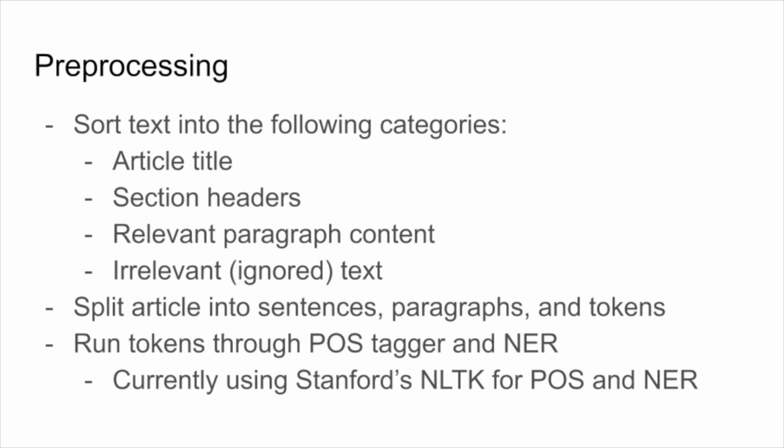The inputted article is pre-processed before being used by our systems. Pre-processing includes categorizing every line in the input text article into article title, section headers, relevant paragraph content, and irrelevant or ignored text. Afterwards, we split the article into paragraphs, sentences, and then tokens. The list of tokens are then passed through a part of speech tagger and a named entity recognizer. We are currently using Stanford's NLTK to help us tokenize and tag our text.